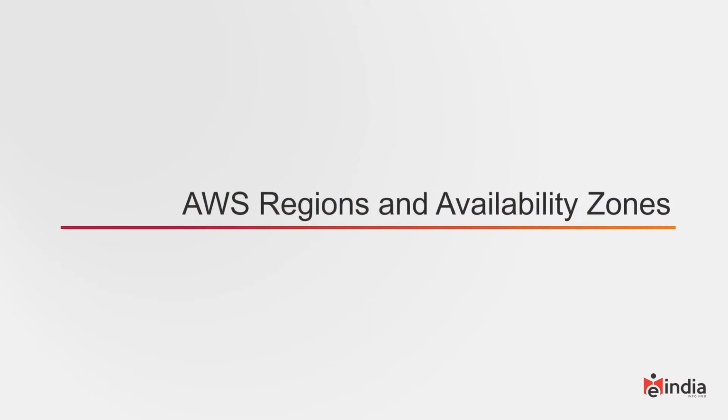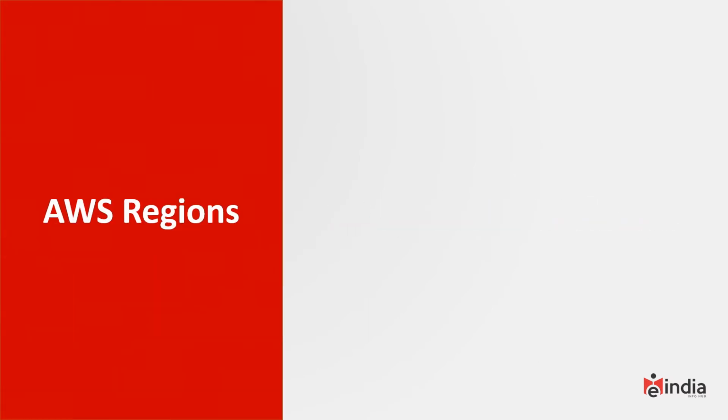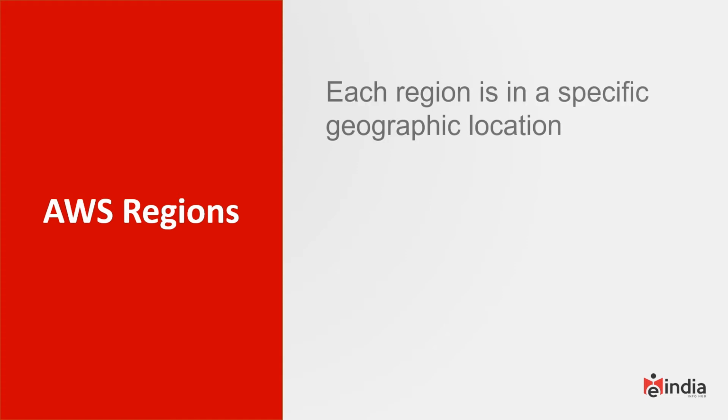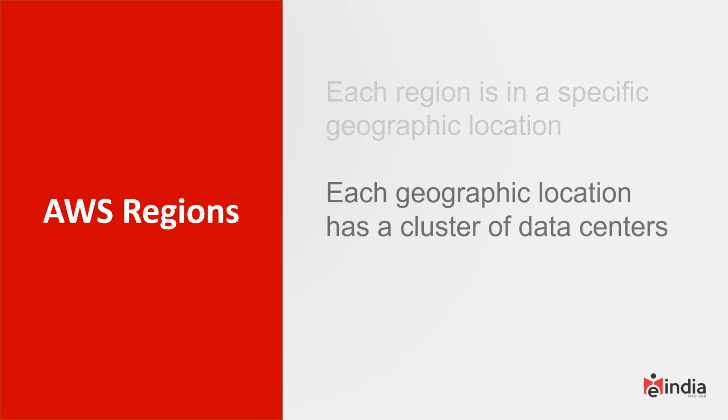So, next, we'll dive into the concept of AWS regions and availability zones, two elements of AWS's global infrastructure. First, let's look at the concept of AWS regions. Each region is located in a specific geographic location, for example, centered around an area like Northern Virginia or in a specific area like Singapore. Each geographic location has a cluster of data centers that work together, so a region is much more than just a single data center, as you'll see in just a minute.